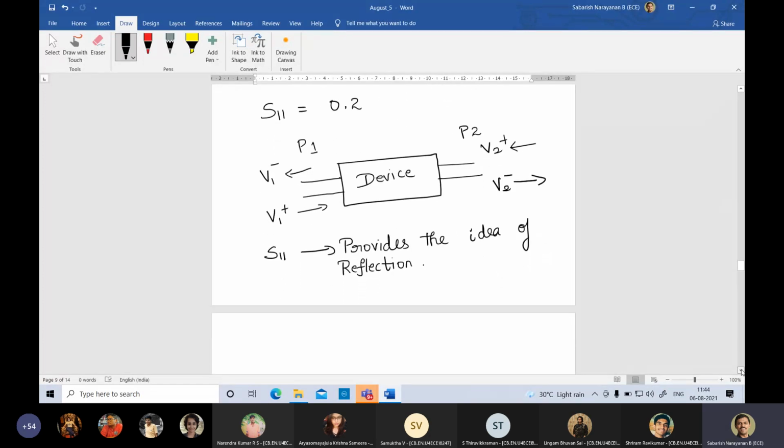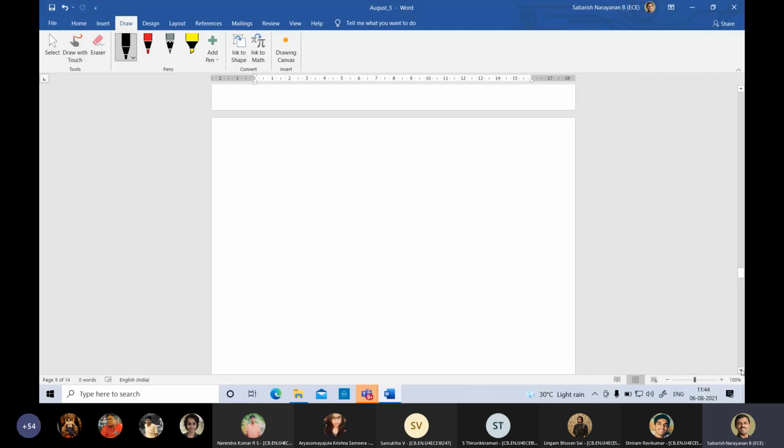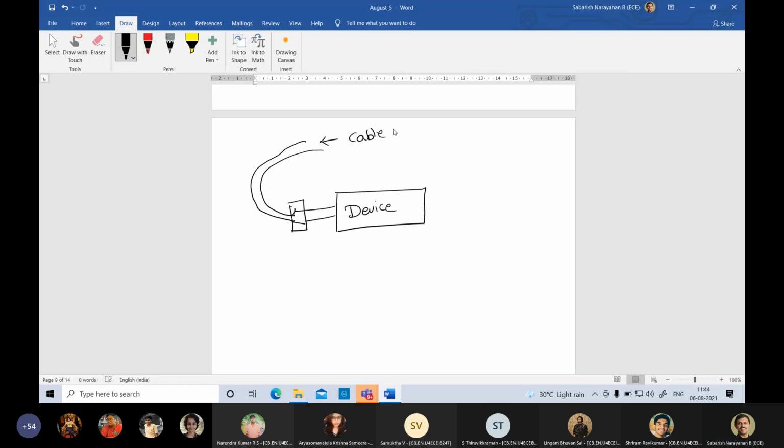So you are having a device. When will reflections occur? So you are having the device like this. There is a cable that is coming from the VNA, connected here. This is the cable from the VNA.